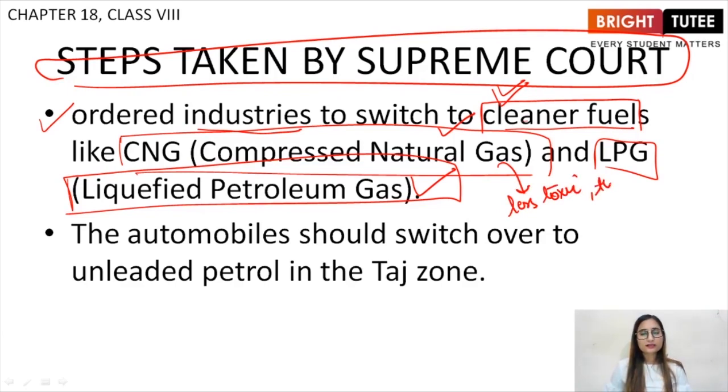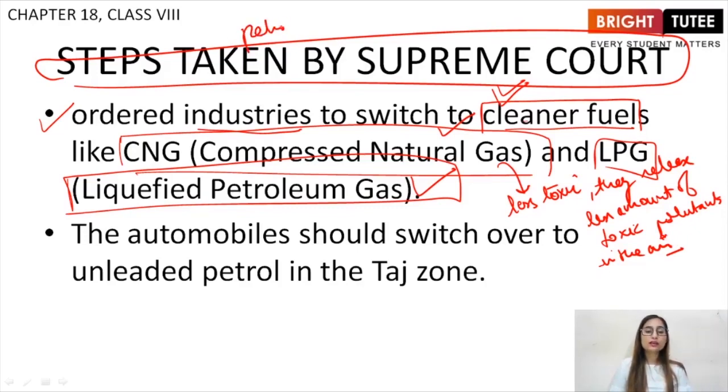They release less amount of toxic pollutants in the air, right? They are not that destructive as compared to petrol and diesel and coal. Coal is also very, very harmful. It releases sulfur dioxide, carbon dioxide, carbon monoxide. All three are very dangerous, right?